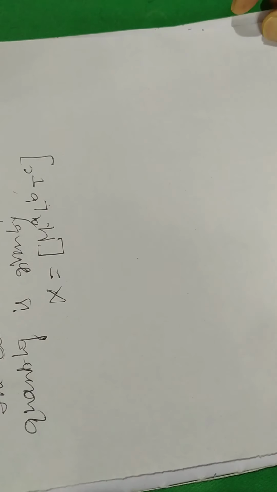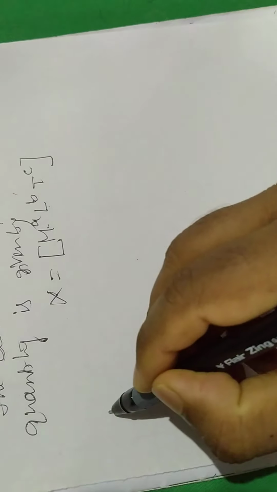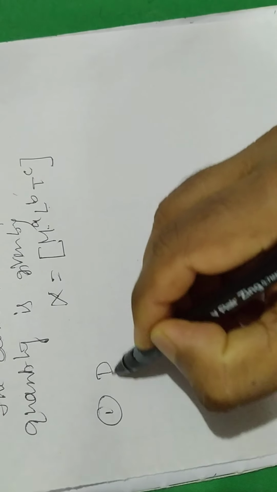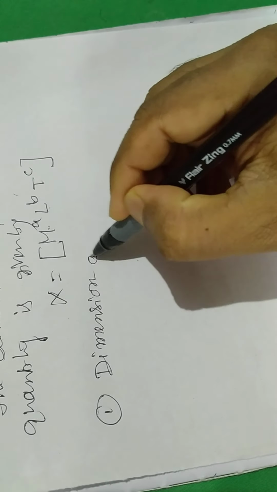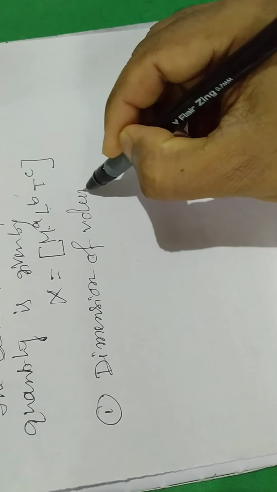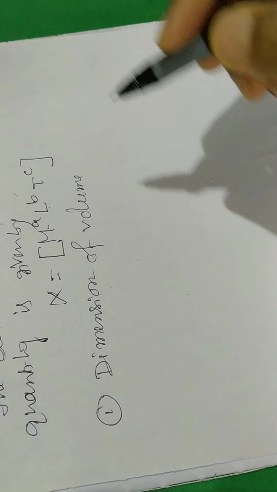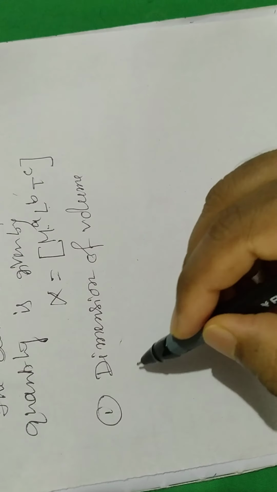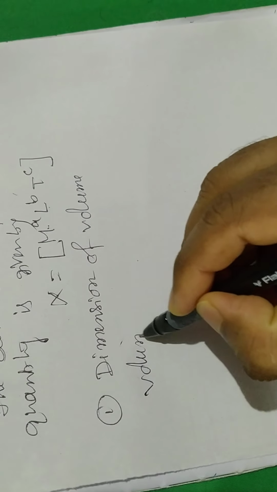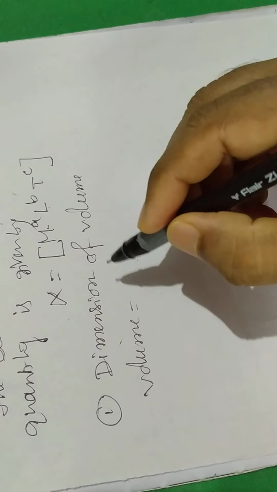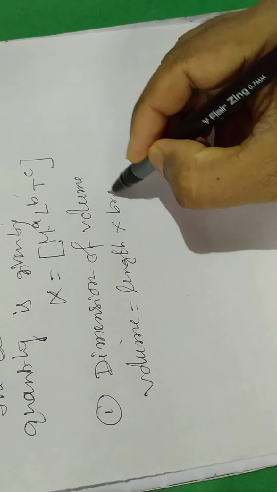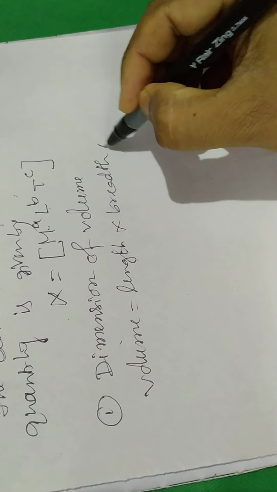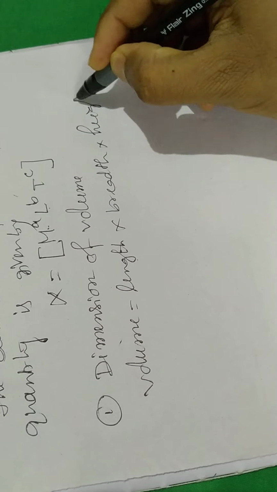Dimension of volume. Volume is the product of three sides: length, breadth and height.